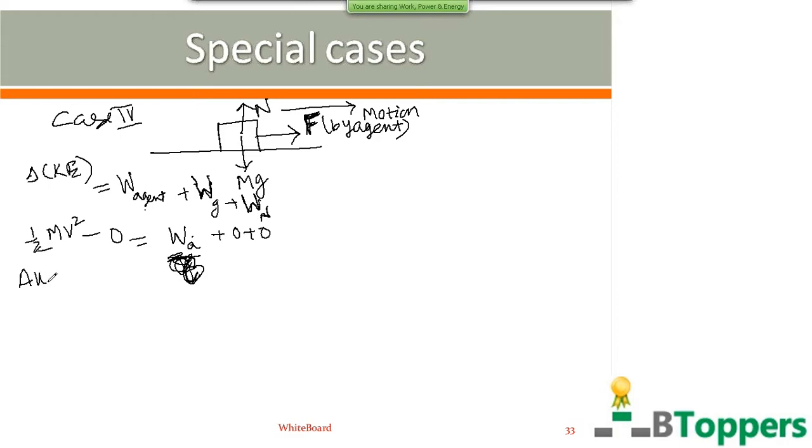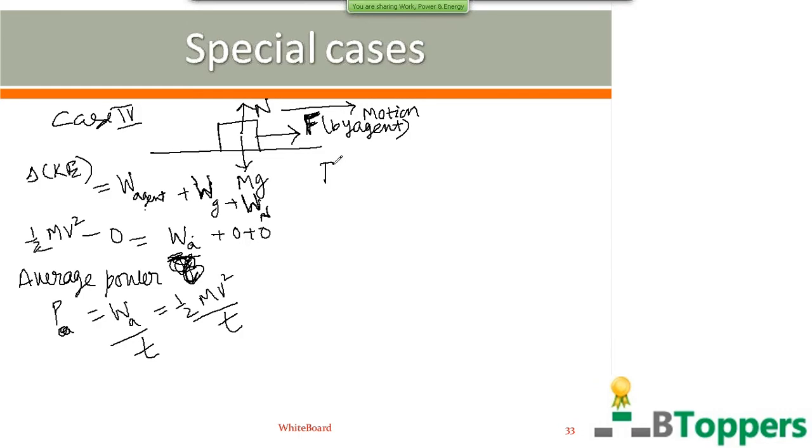Now average power delivered by the agent is equal to work done by the agent divided by time interval. That is equal to half mv square by t. So I am discussing the special case where power delivered by the agent is constant. So P is equal to mv square by 2t, or v square you can write 2Pt by m.